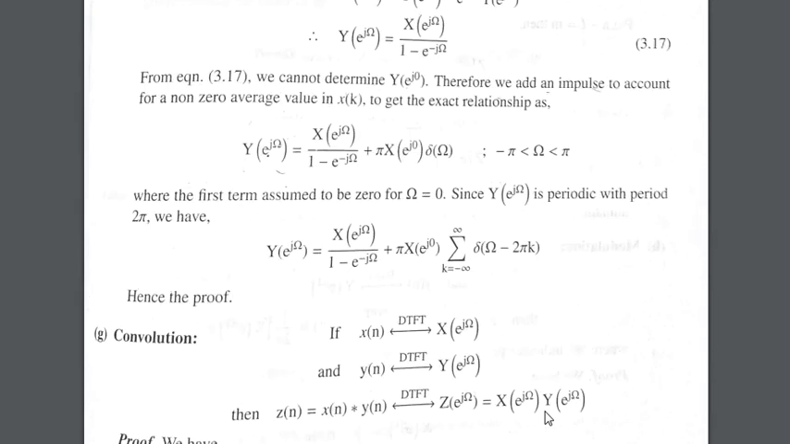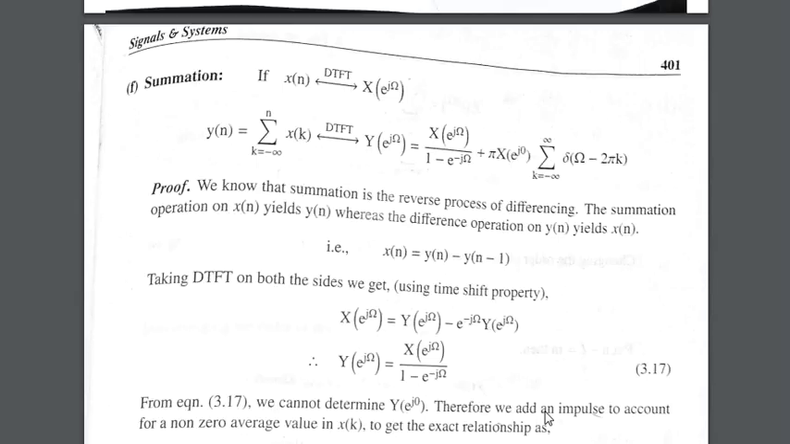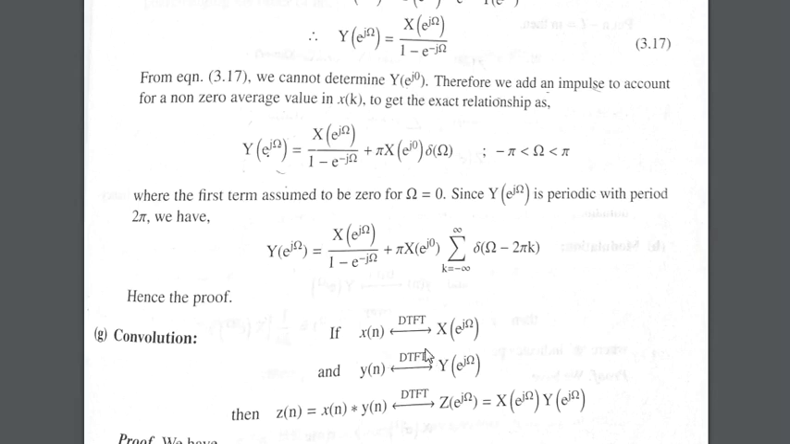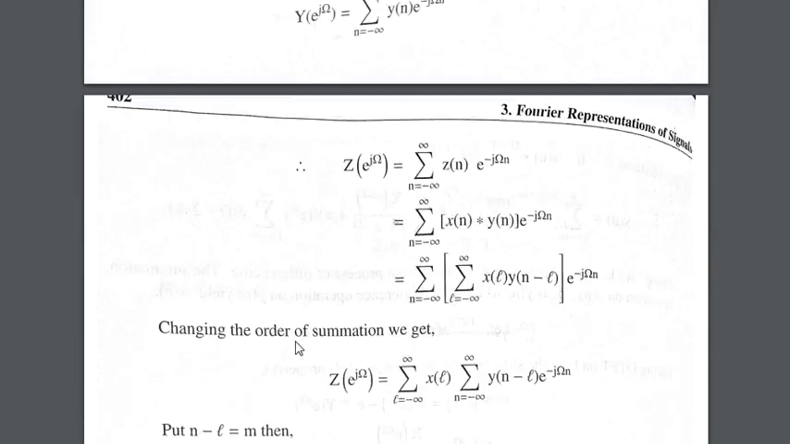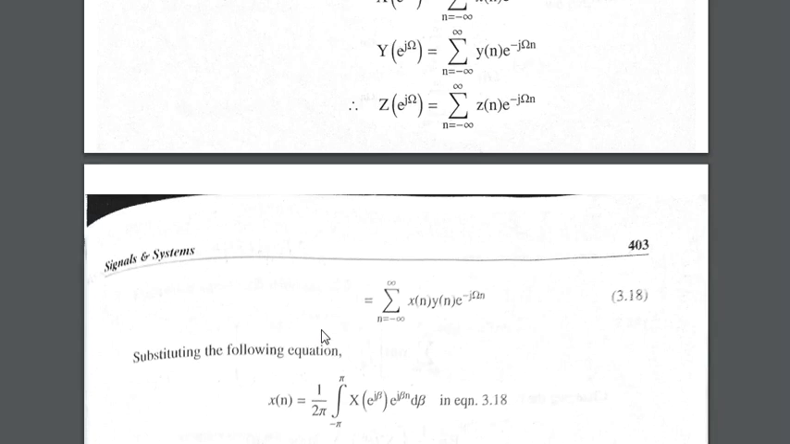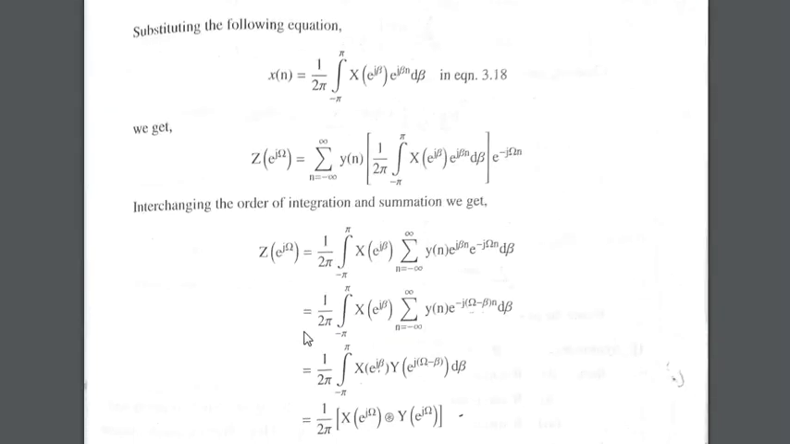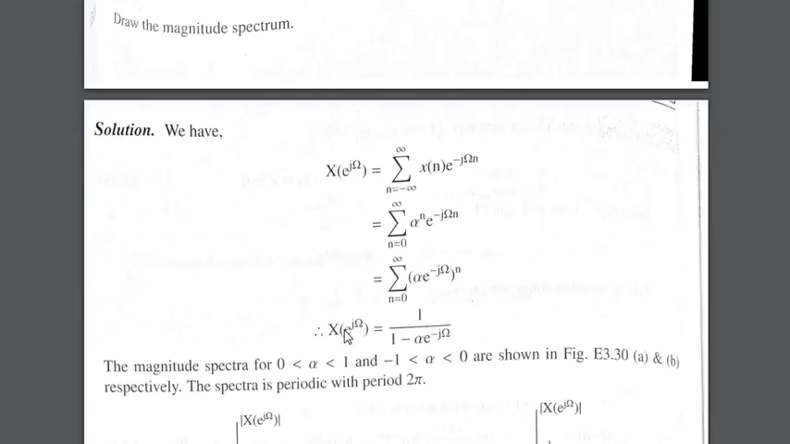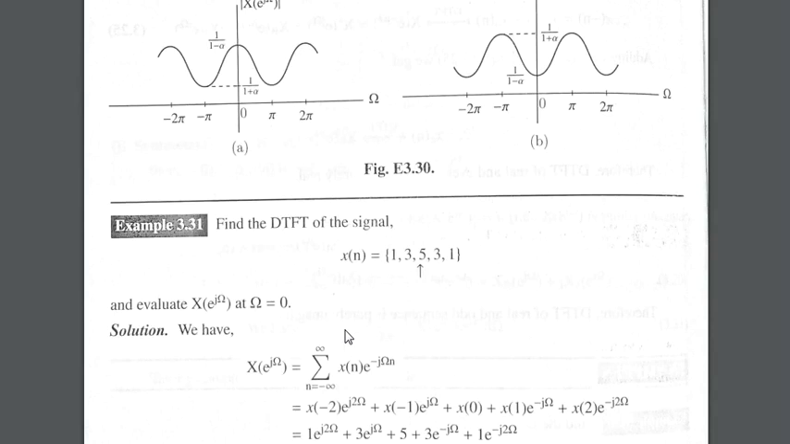So I hope the next property is convolution. You know how to do all these properties. Only the summation was new, so we have seen that one. Then Parseval's property is there. Then let's see the problems.